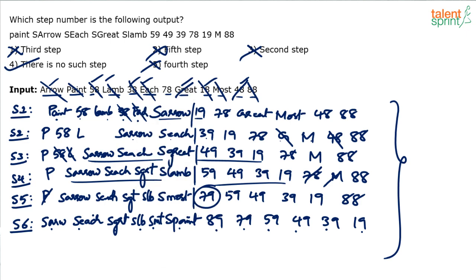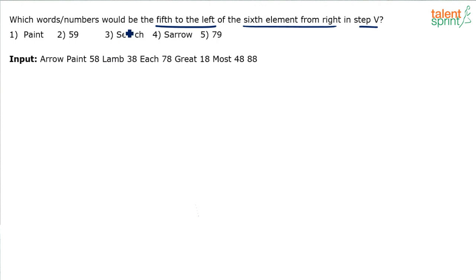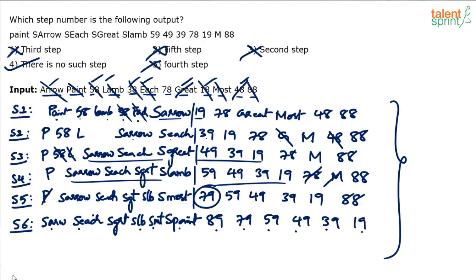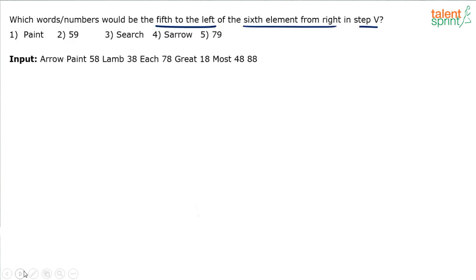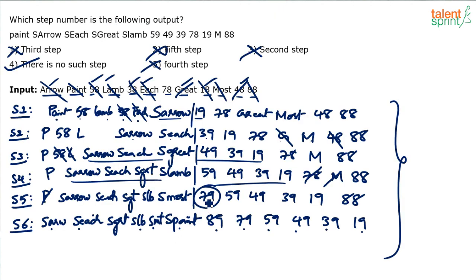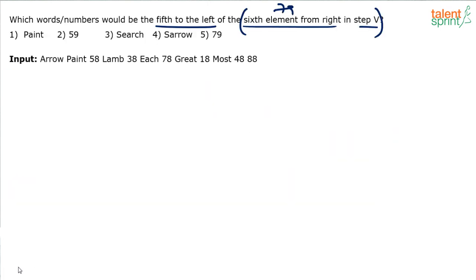He is asking us to find out the fifth element to the left of whatever that number was. You getting it? Sixth element from the right hand is 79. So now if I replace this with 79, what happens? He says which word or number will be fifth to the left of 79. Now go to the left of 79. First, second, third, fourth, fifth. Fifth to the left of 79 is S arrow. So your answer should be S arrow, option 4.